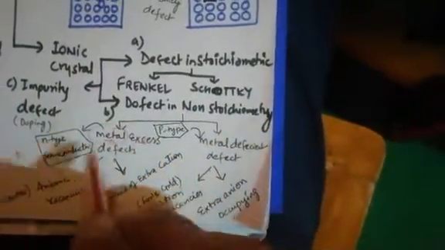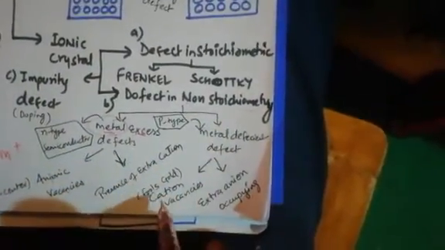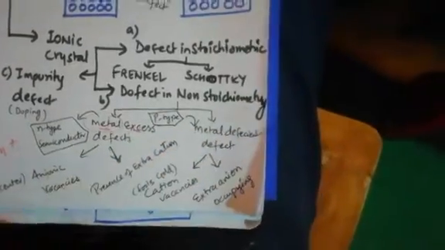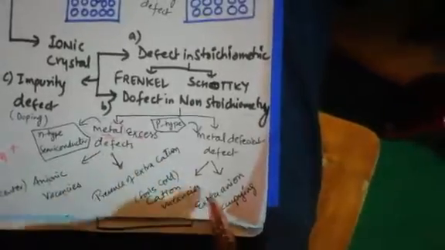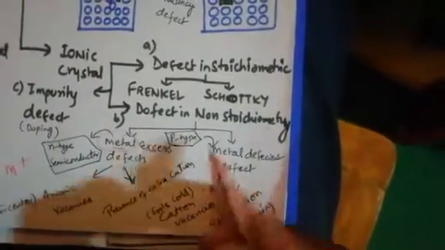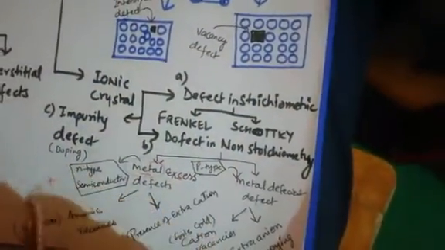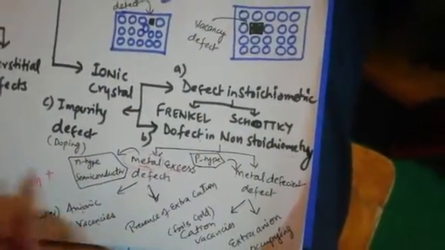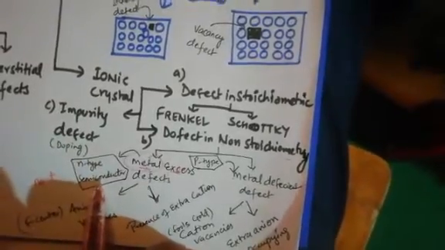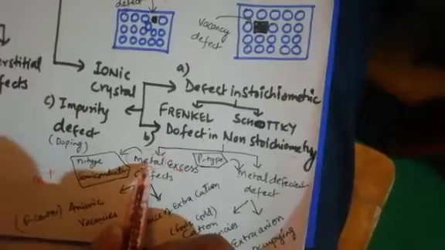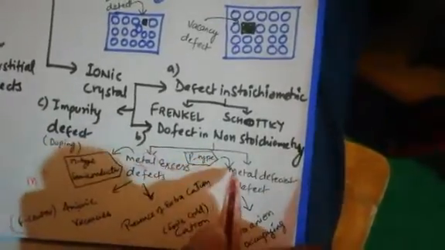The metal deficient defect is obviously opposite to this. Here cation vacancy is there. If one positive charge is missing, obviously metal deficiency is there. Or otherwise somewhere from outside an extra anion came, so it will also cause metal deficient defect. In future, in this same topic we will study the magnetic properties of crystals, in which we will discuss semiconductors and electrical properties. Semiconductors are of two types, N type and P type. You have studied this in physics also. So N type semiconductor is caused due to metal excess, P type is caused due to metal deficiency.